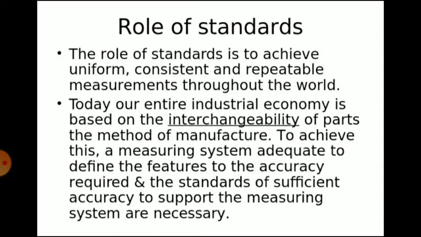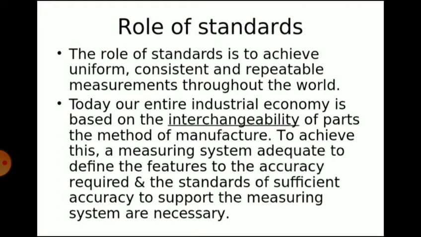Today, our entire industrial economy is based on the interchangeability of parts, the method of manufacture. To achieve this, a measuring system adequate to define the features to the accuracy required and the standards of sufficient accuracy to support the measuring system are necessary.